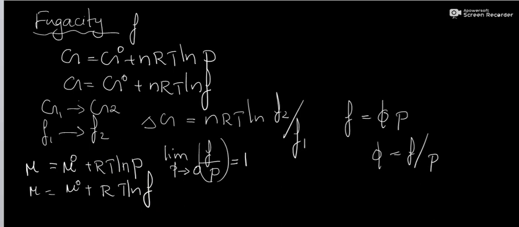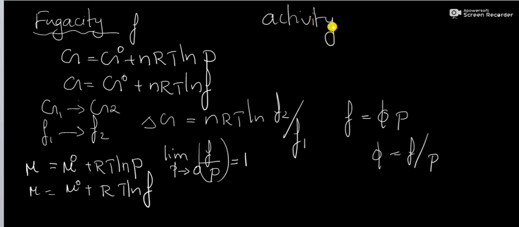Then another concept is called activity. The activity term is introduced in the case of solutions. When we deal with solutions of any kind, it is convenient to define a quantity called activity.